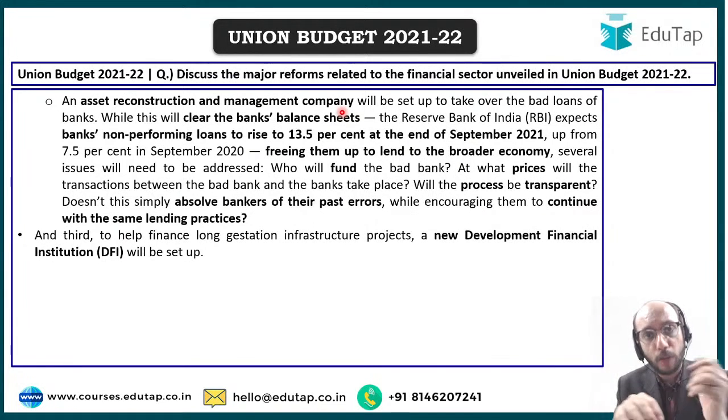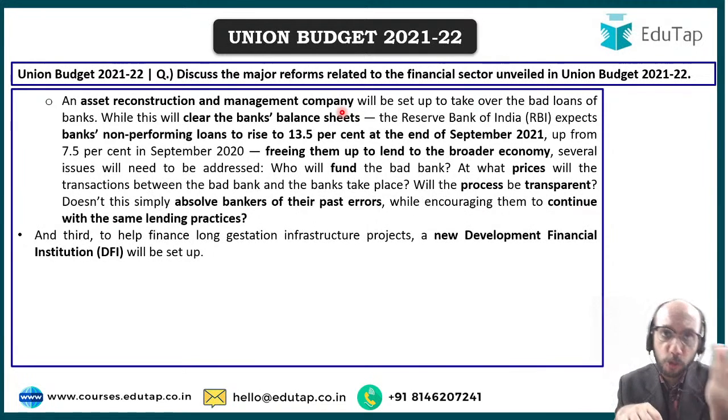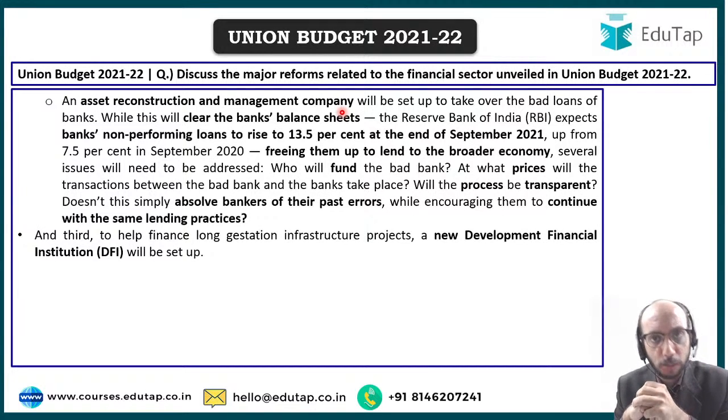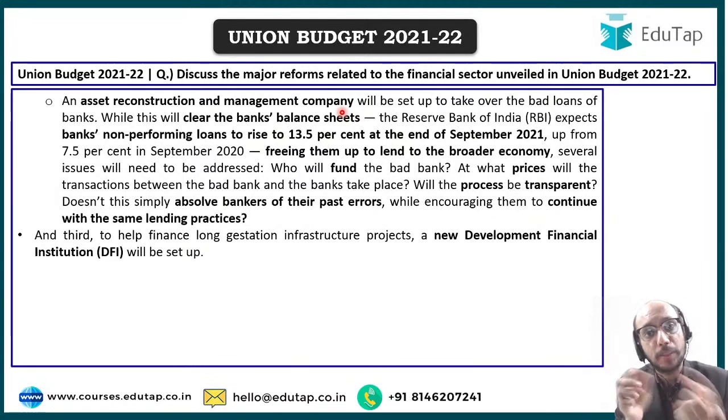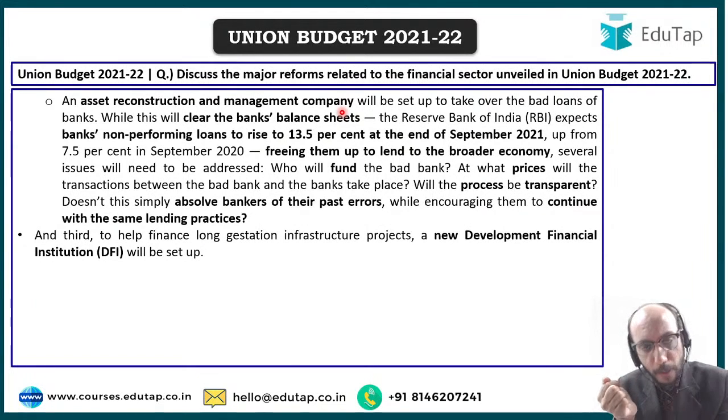So far, your banks have been giving money to fund these long gestation infrastructure projects, but that is very problematic. Why? Because let us assume that I have 2-3 crore rupees, right? So I have given a 2-3 crore rupees ka check to maybe State Bank of India in the form of a fixed deposit, let us assume for 5 years. That means that after 5 years, in all probability, I am going to come and ask the State Bank of India कि भाई मेरे को मेरा 2-3 करोड़ रुपया वापस से दे दो.